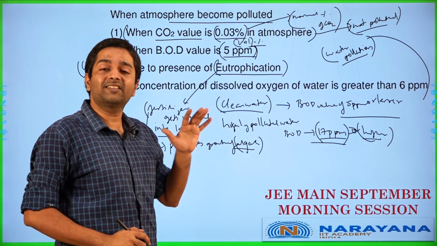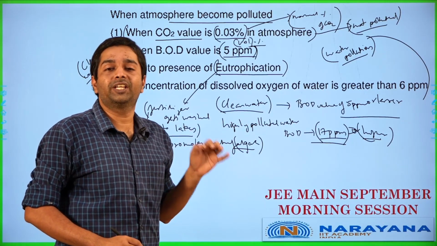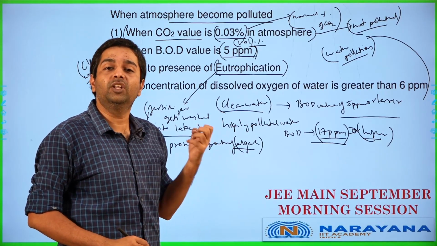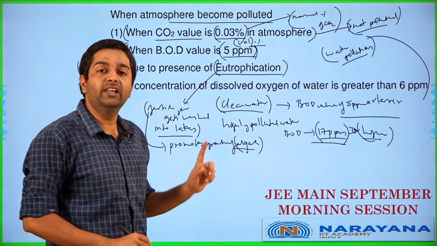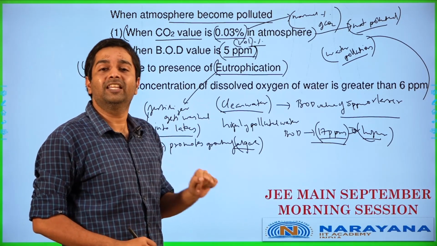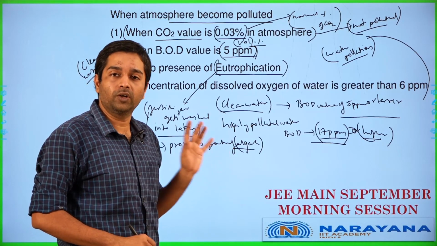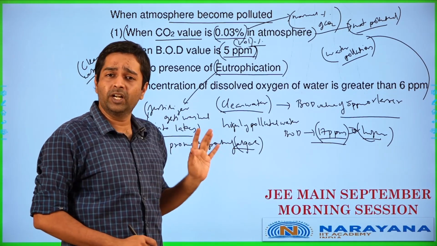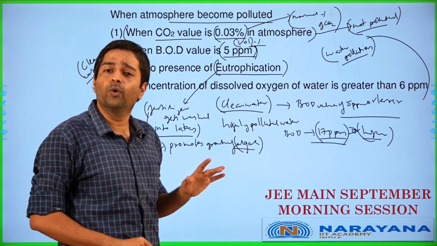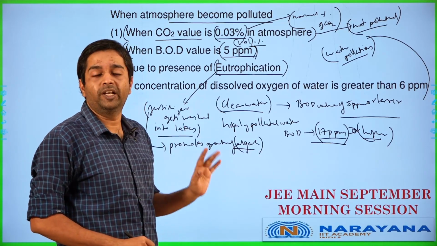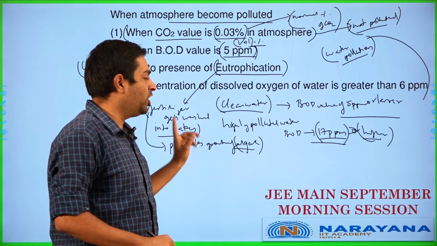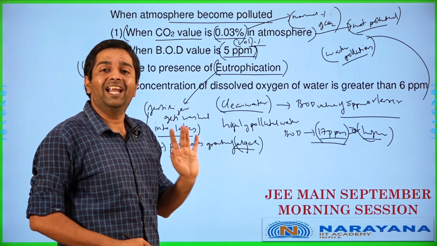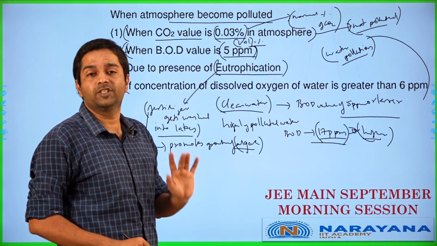If it covers the entire surface of the water body, oxygen gas cannot dissolve into the water over there, which will kill any animal life present in that particular lake or pond or whatever water body we are talking about. This generally does not happen in rivers, because in a river you will have flowing water, so it will get washed off completely. But in a lake or a pond, this is going to be a very dangerous thing for any animal life or fish life, aquatic life which is present over there.